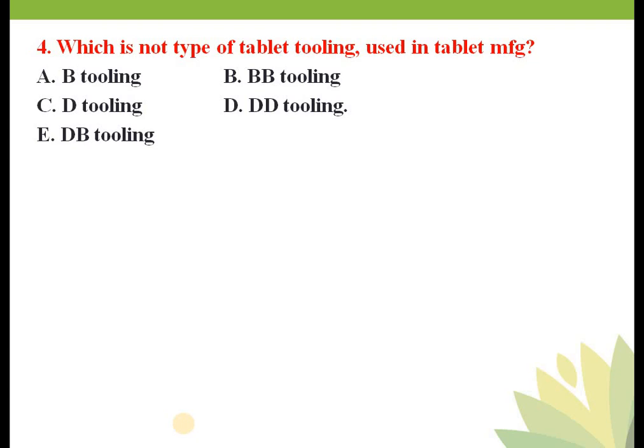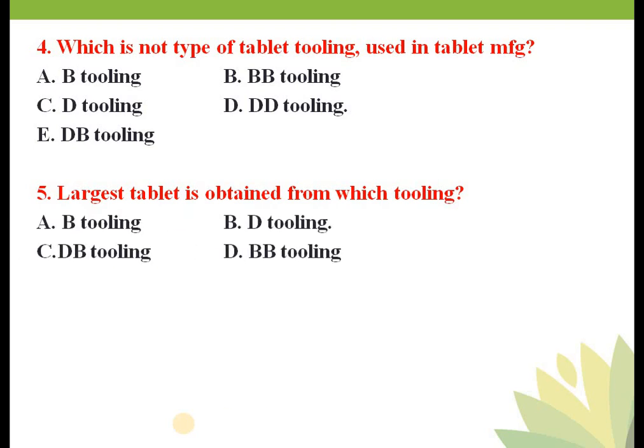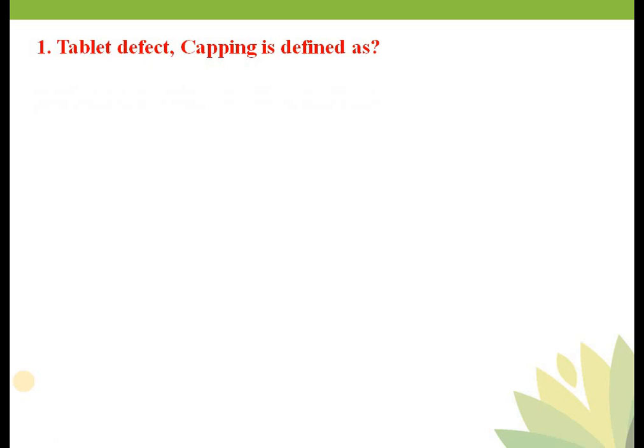A tooling, D tooling, B tooling, BB tooling, and DB tooling are all tablet tooling types, but DD tooling is not. Next question was: the largest tablet is obtained from which type of tablet tooling? The largest tablet is obtained from D tooling, not others. In this case your answer was option B. Next question was tablet defect capping.